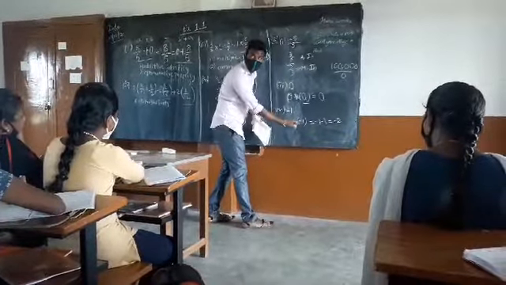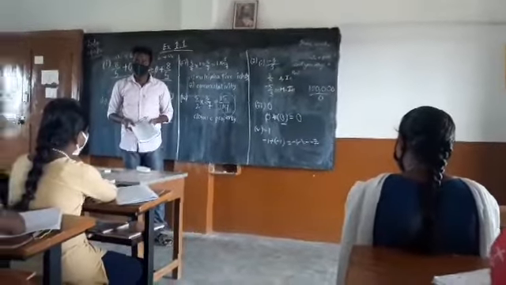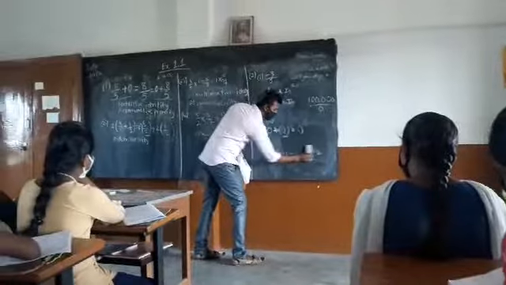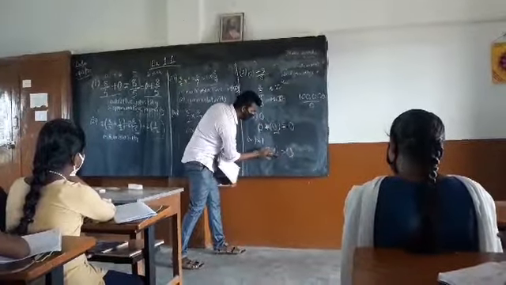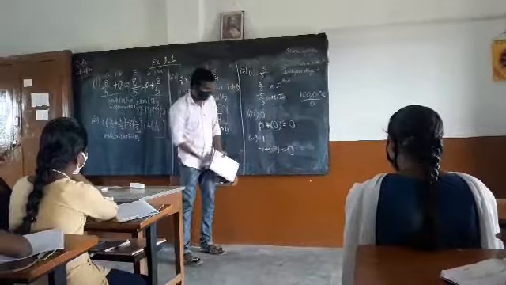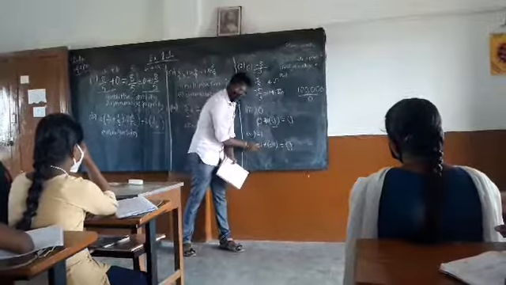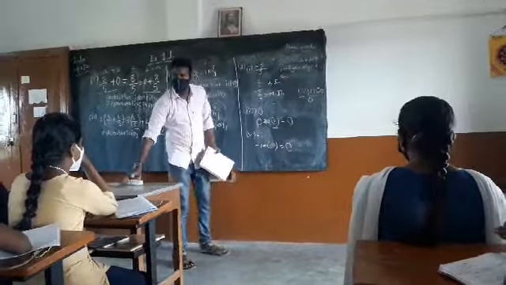Are we getting 0 here? No. But we are interested in getting 0 as a solution. So, in order to get 0, what is to be added here? Yes, it's obviously +1. If we add +1 here, then we get -1 plus 1, which is 0. Understood?